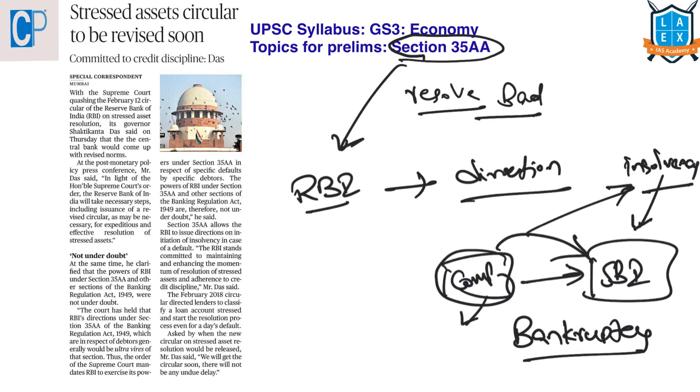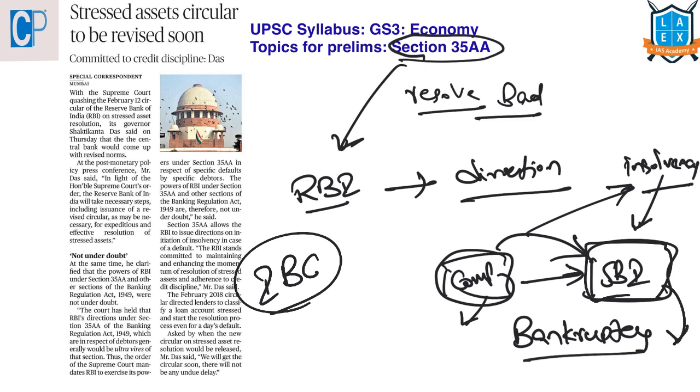So how to resolve this issue? It is a very huge loan. The bank's financial health will get affected, because banks have liabilities. It has to repay its depositors. So banks shouldn't run into losses. For this reason, we have brought in a code known as the Insolvency and Bankruptcy Code, which deals with the insolvency resolution process.